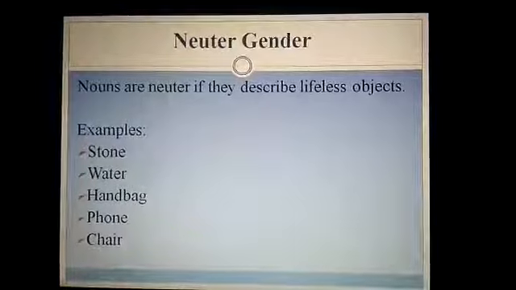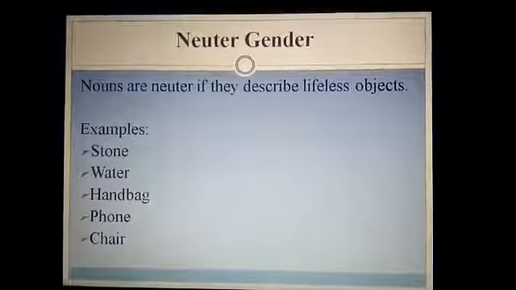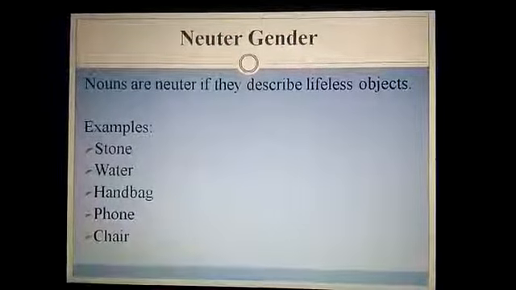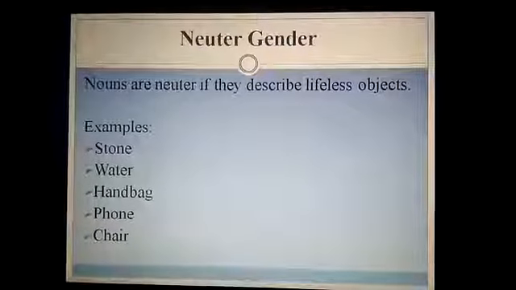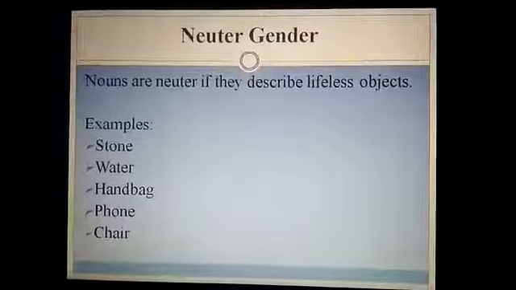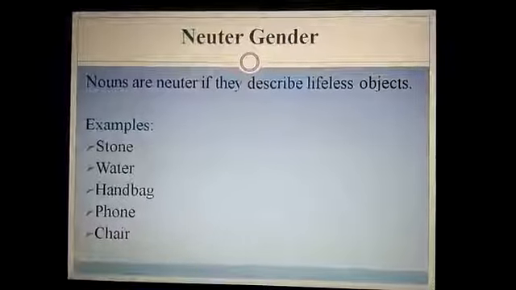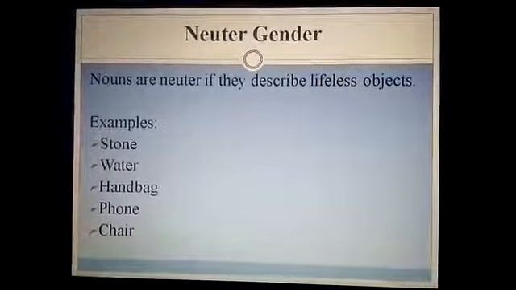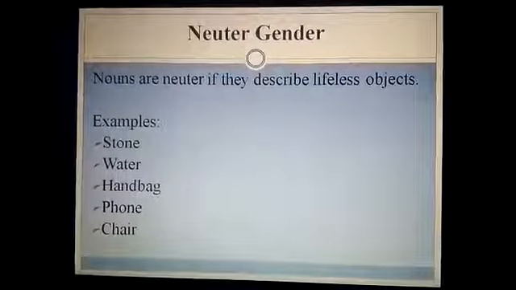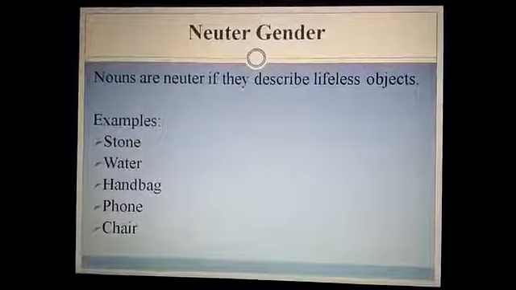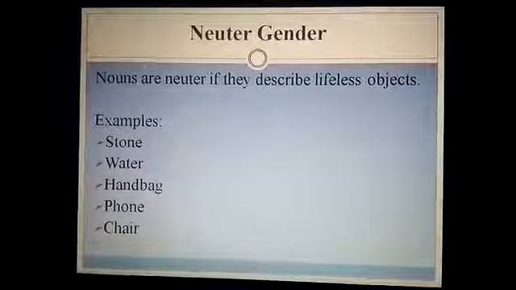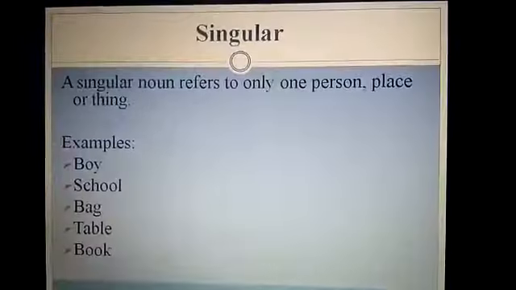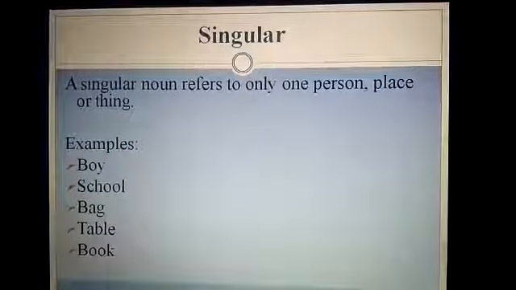Then we have another: nouns are neuter if they describe lifeless objects. You know this world is full of different non-living things as well. So all those non-living things can be called neuter. Look at the examples: stone, water, handbag, phone, chair. They have no masculine and feminine in them. So they are just the common words used for them. So it is called neuter gender. That was all about genders.